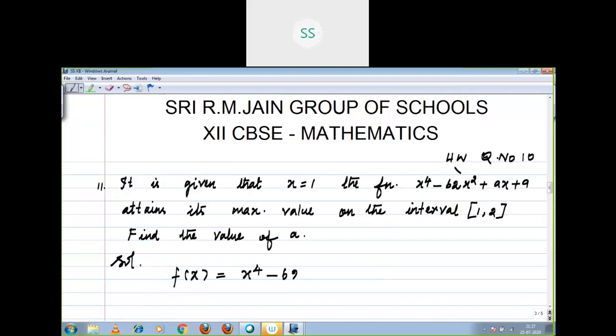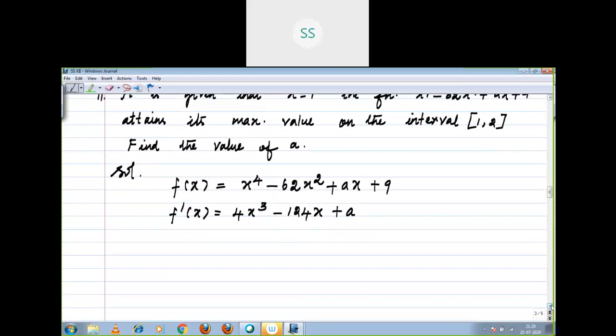Normal procedure you have to follow, right? You have to do the differentiation in the next step. Plus ax plus 9. f dash of x equal to 4 into x cube minus 124x plus a. Normally, what we used to do, we have to equate the derivative with 0, right?